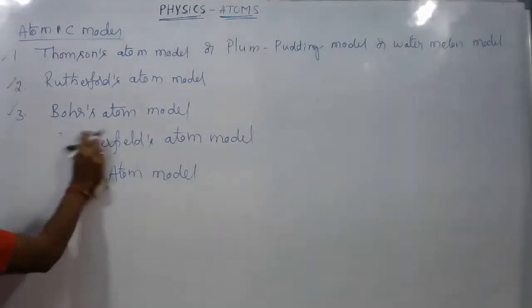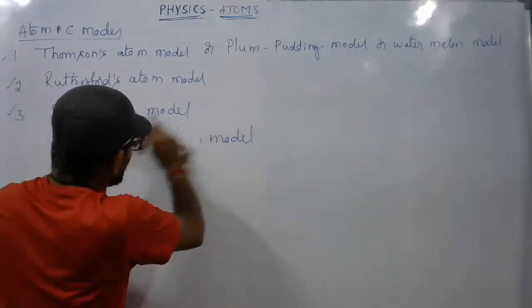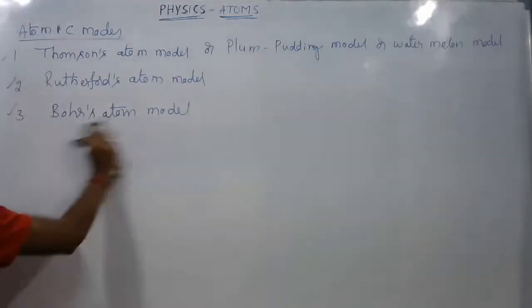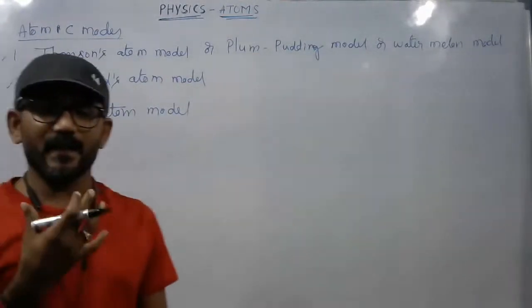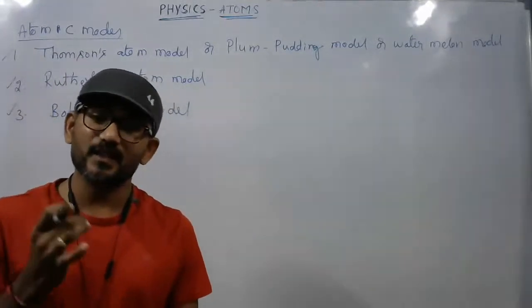So first, what is Thomson's atom model? Actually, Thomson gave the first idea regarding the structure of atom.